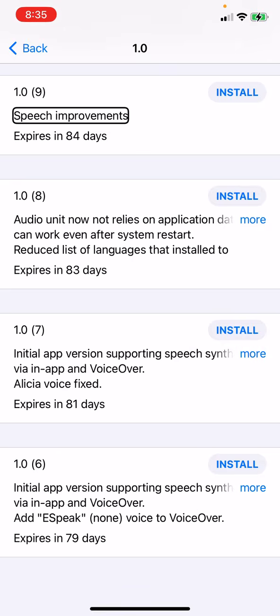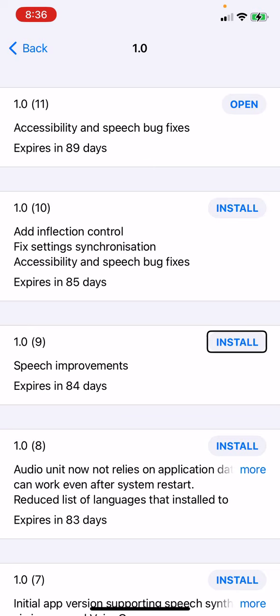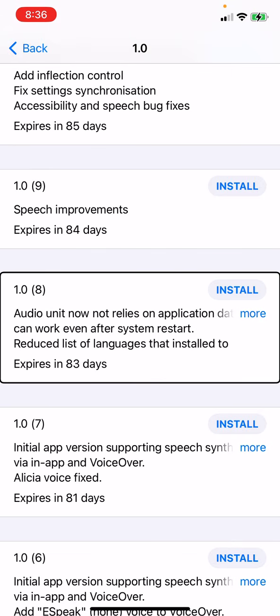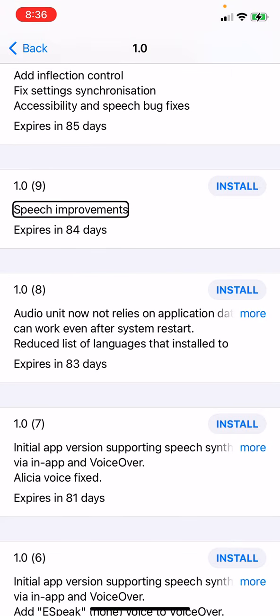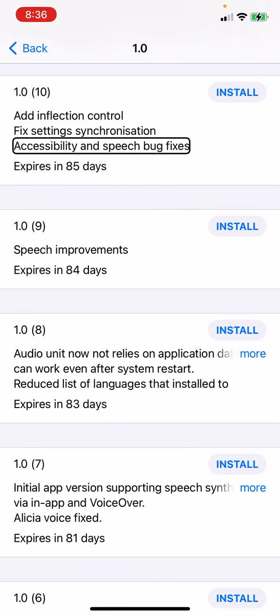Speech improvements and accessibility in 1.0-8, and 1.0-9 came out back to back. What I mean by that is 1.0-8 came out on one day, and then 1.0-9 released the next. So that's all that's in the changelog for 1.0-9: accessibility and speech bug fixes.